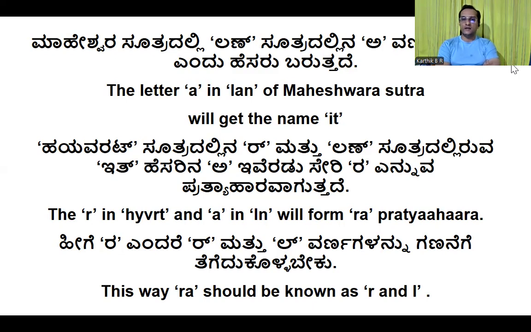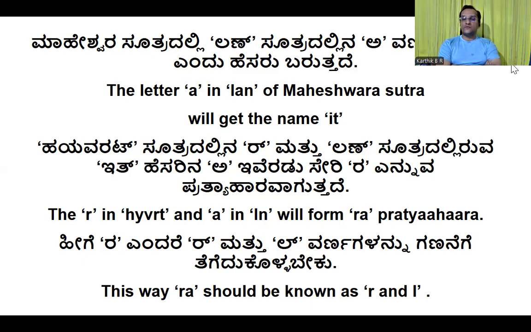La plus A. That way we have to split everywhere. When we say La, L is along with A. So that A is considered Anunasika A, because it is considered by Panini's disciples as Anunasika. So we have to remember.